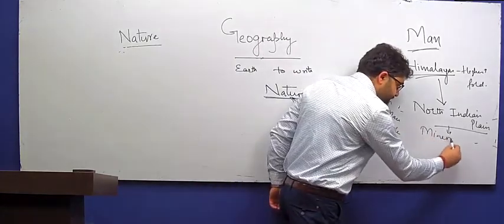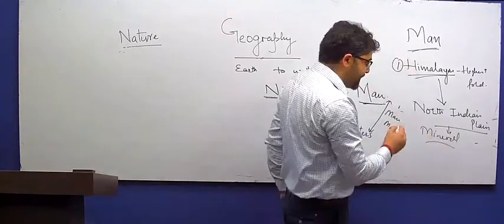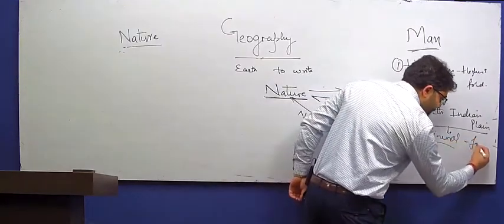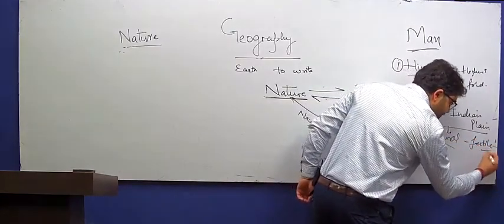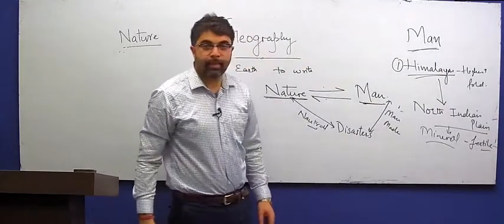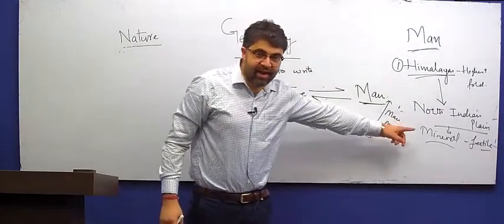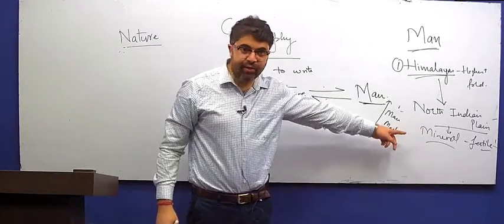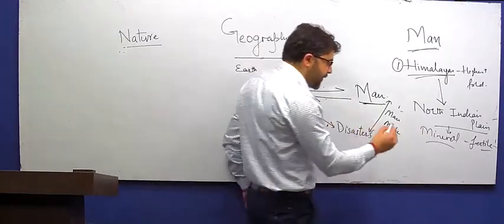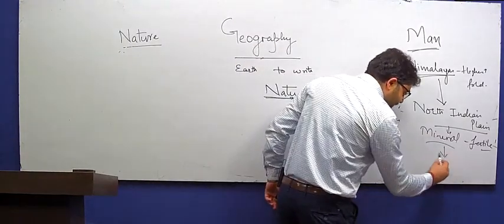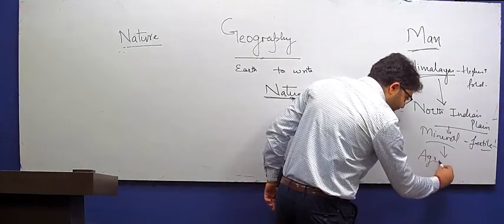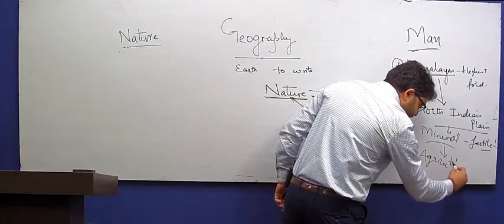Minerals. So this also means that the soil is the most fertile. With such a high fertility of soils, it is very obvious our first economic activity has to be agriculture.